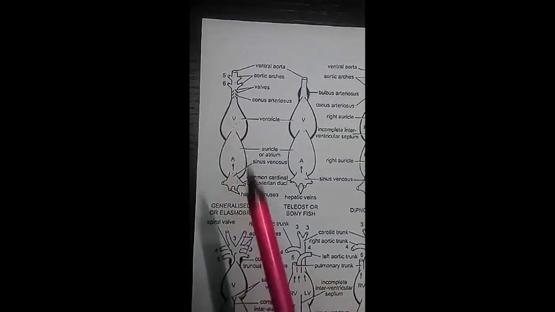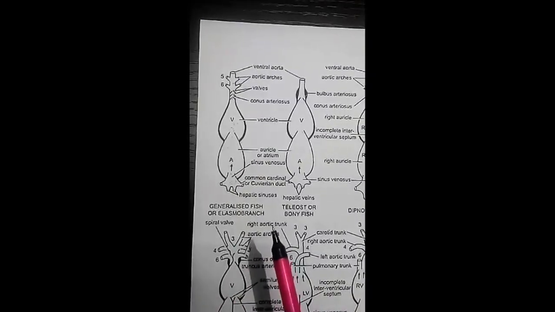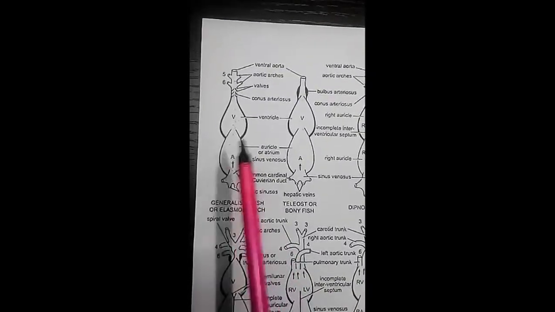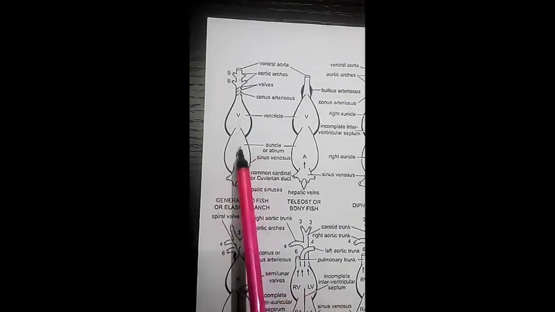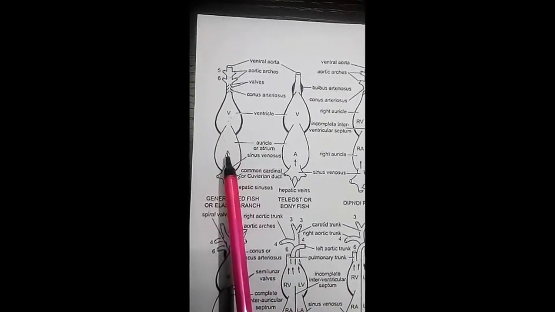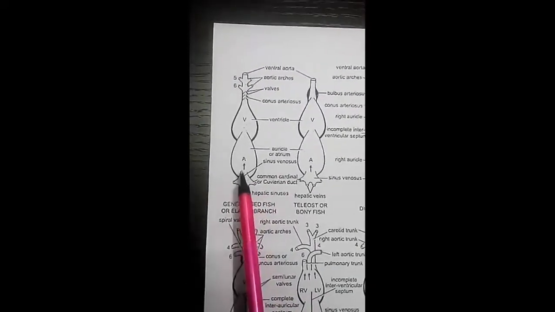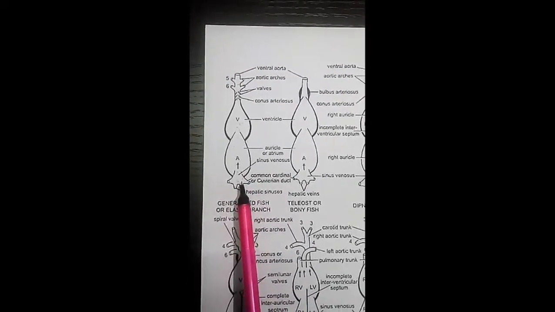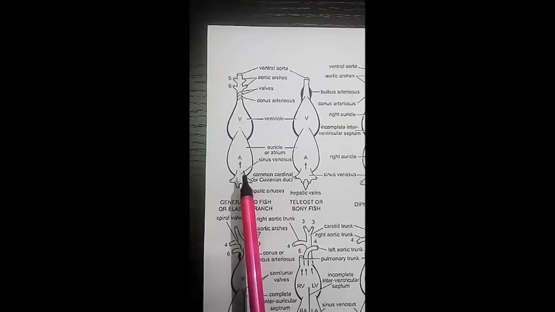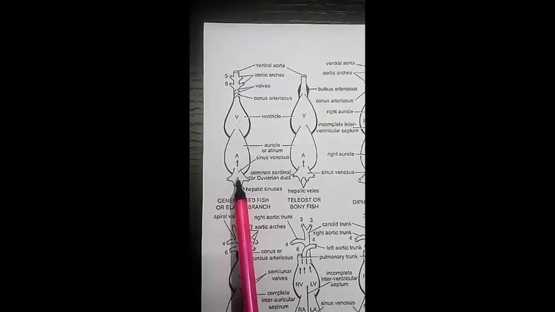The sinus venosus and conus arteriosus are accessory chambers. Atrium and ventricle are the true chambers. There is a sinoatrial aperture between sinus venosus and atrium guarded by a pair of valves.